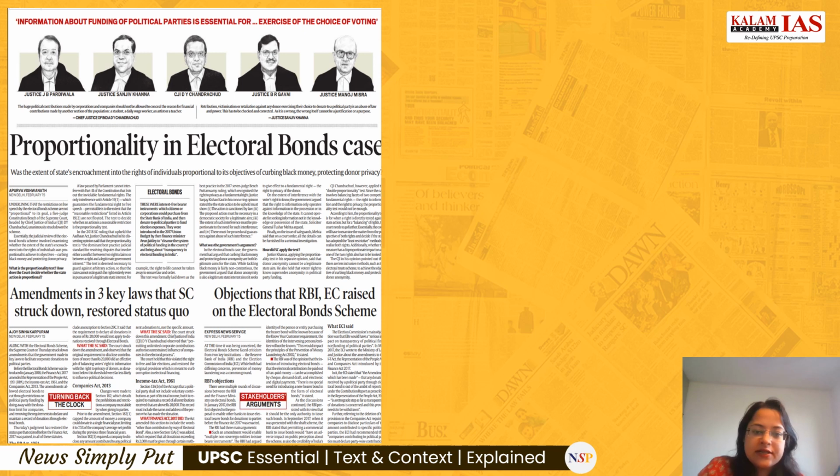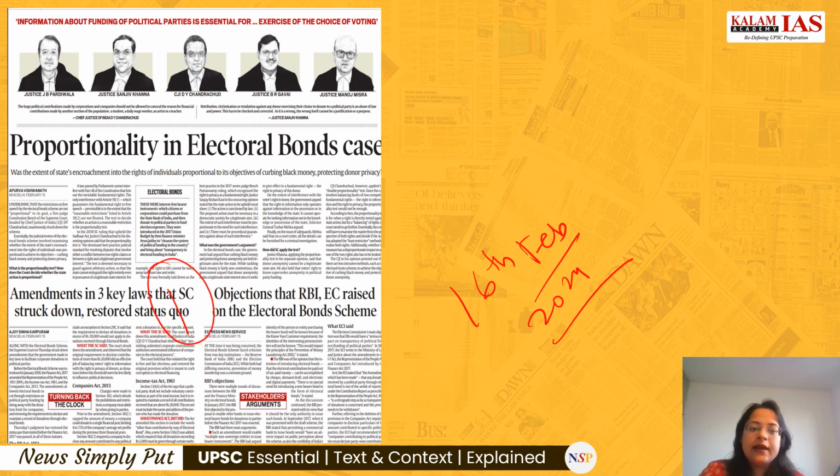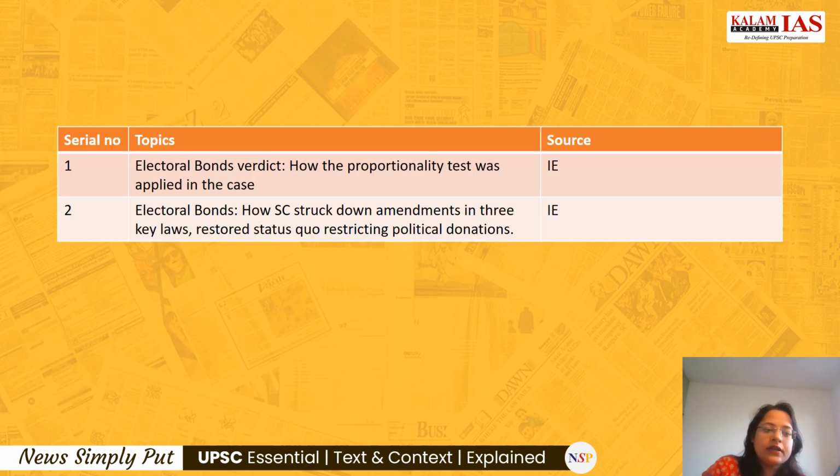Today we are going to discuss the newspaper dated 16th of February 2024. Coming to the explain section of the Indian Express newspaper, the first article we are going to discuss today is about the test of proportionality which the Supreme Court applied in nullifying the electoral bonds scheme. Then we will come to the amendments in the three key laws that the Supreme Court struck down and restored the status quo. So these are the two articles which we are going to discuss today.